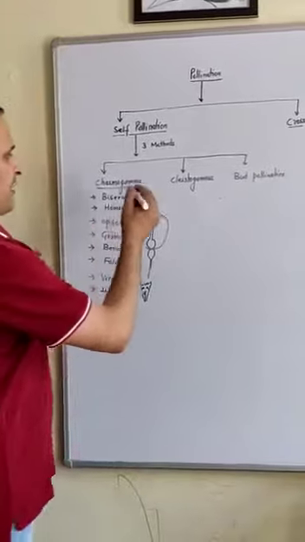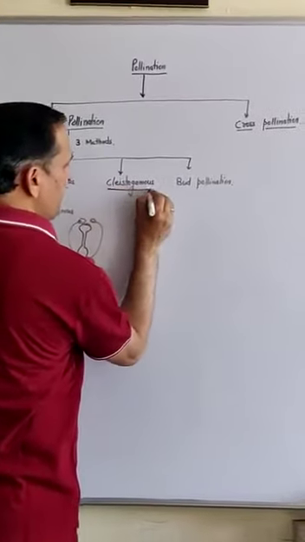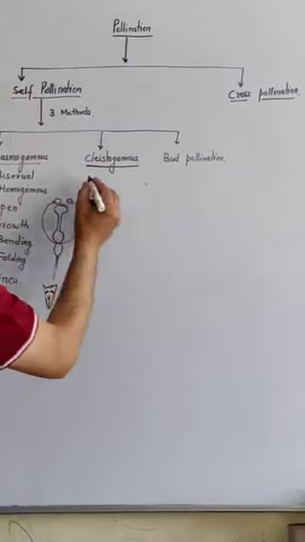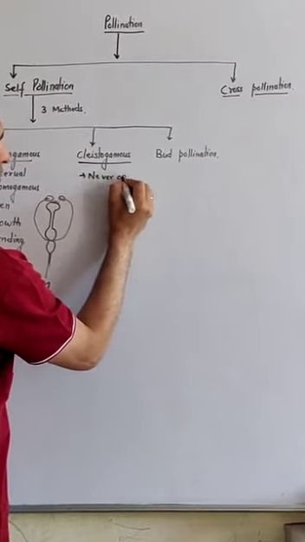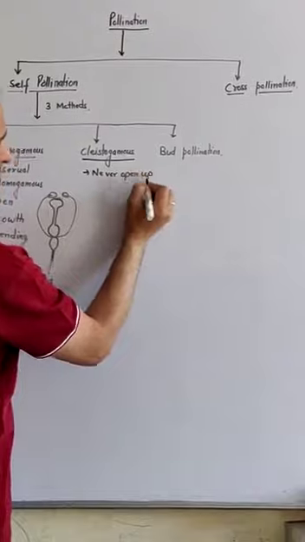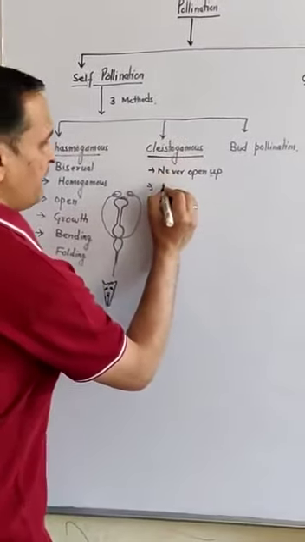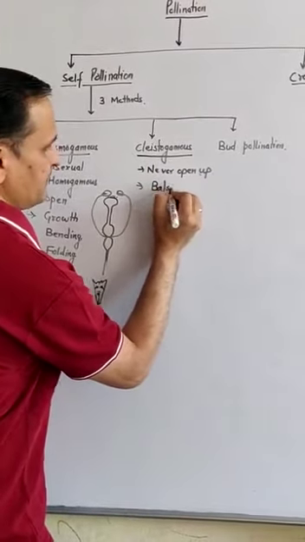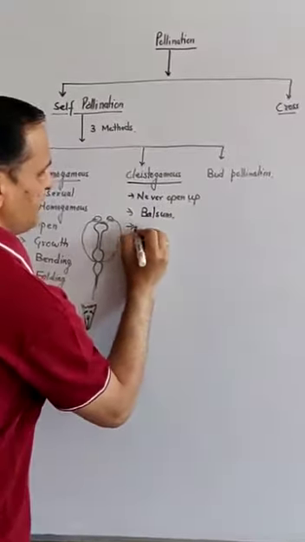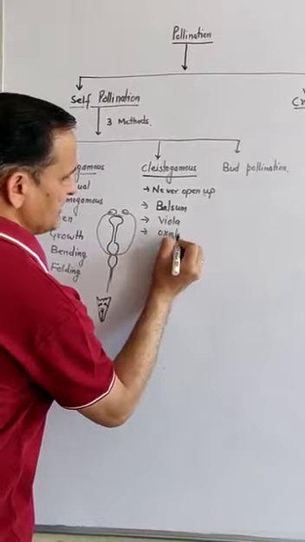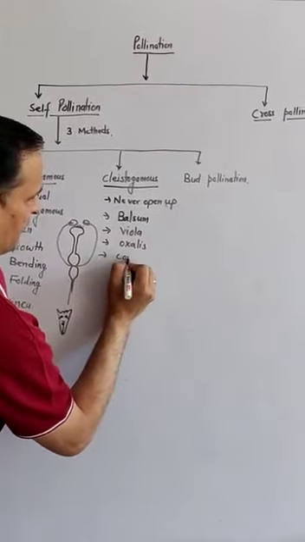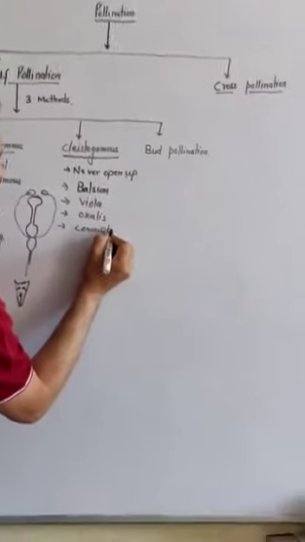The second type I am taking is the cleistogamous. These are flowers which never open up. We have examples of some plants like balsam, viola, oxalis, and Commelina bengalensis.